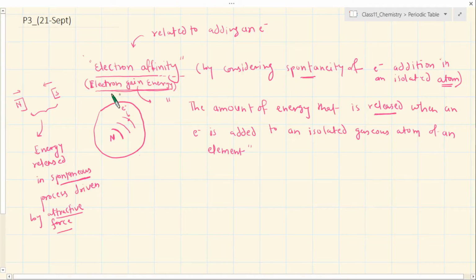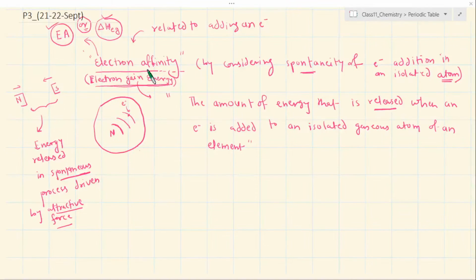Energy associated with gaining an electron is simply called electron affinity, generally abbreviated as EA. In terms of enthalpy you will find the symbol delta H, electron gain enthalpy, so we call it delta H EG.